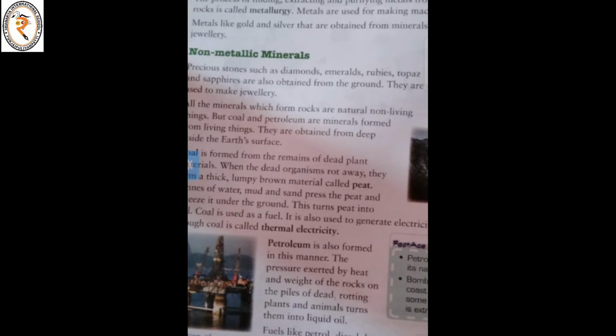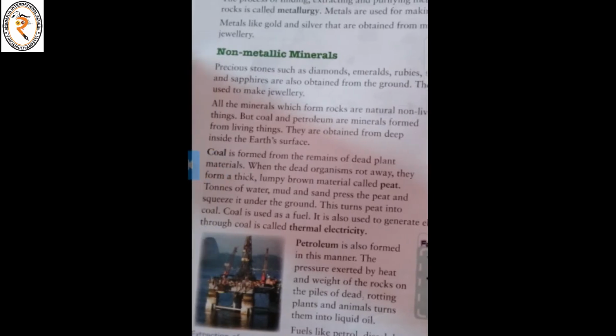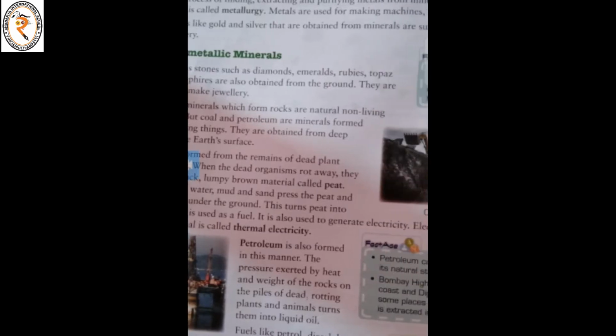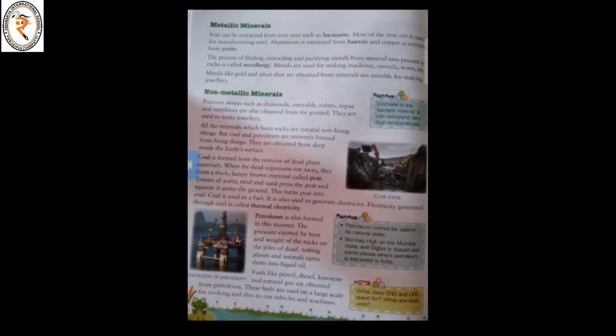These fuels are used on a large scale for cooking and also to run vehicles and machines. So a variety of plastics are also made from petroleum. Petroleum is very useful in our everyday life. That is why it is also known as black gold.